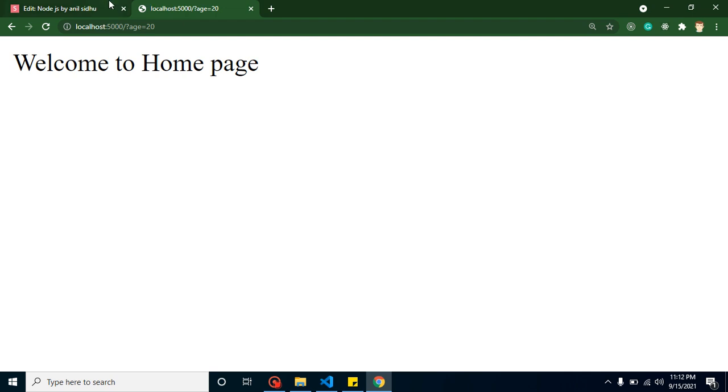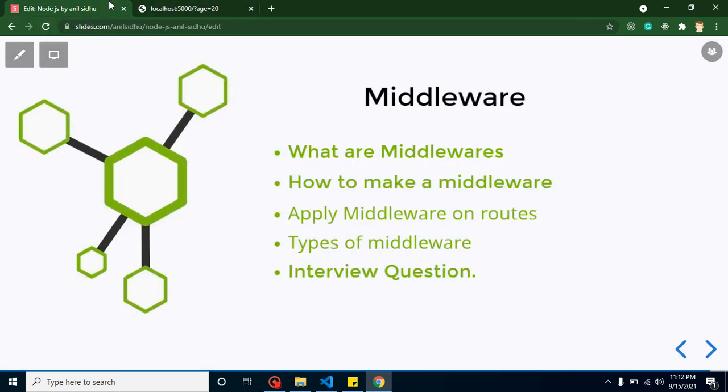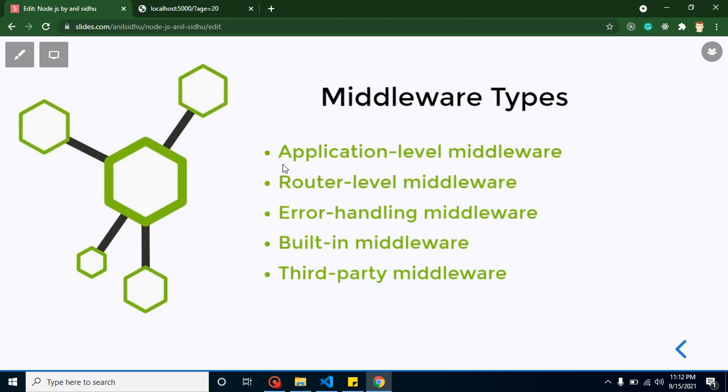So that's the way we can use middlewares. Now let's talk about the types of middleware. These are the types that we will talk about in detail in the next video: application level, routes, error and so on, so that we can check examples with this middleware also. If I put all these things in this video, the video will get very lengthy and maybe you are not interested and you may get bored.